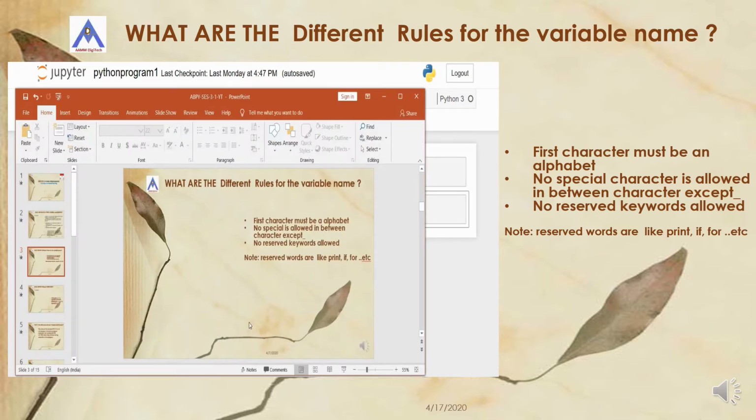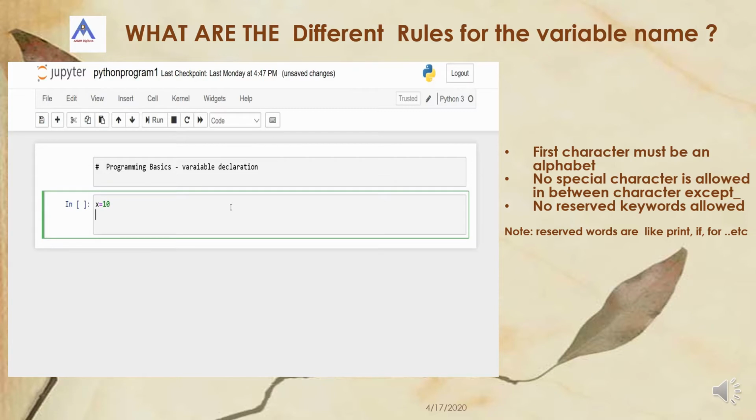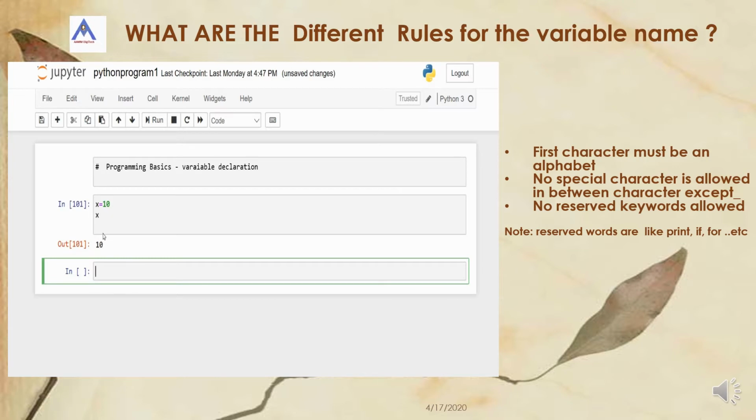In this slide, let us discuss Python variable declaration, in just show me method of learning. Let us write a simple program. So first, small x equal to 10. Is the small letter x acceptable in the Python programming language or not? For that, you have to write like this and then write x. Then execute using the keyboard shortcut Control Enter, or you can run it, and you see the output is coming, so x is an acceptable variable.